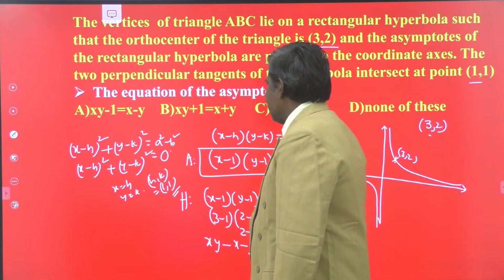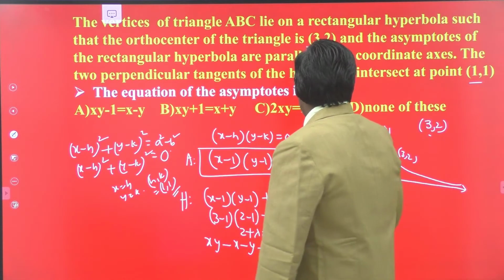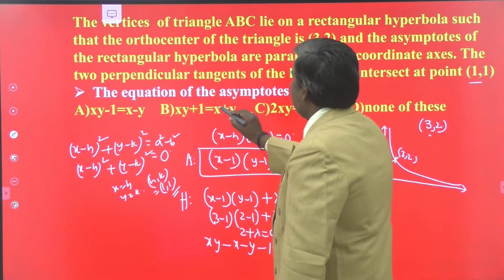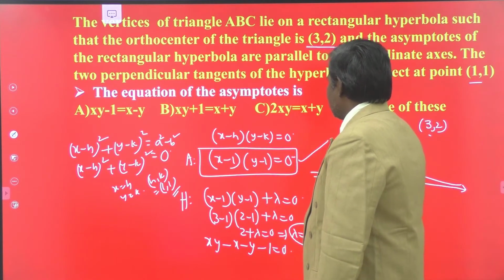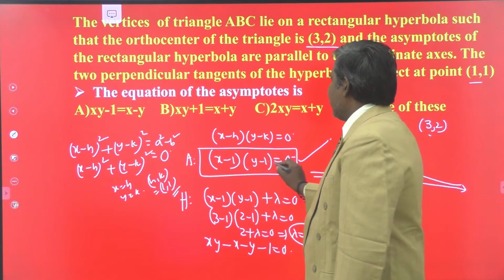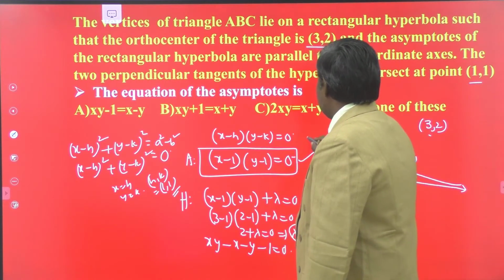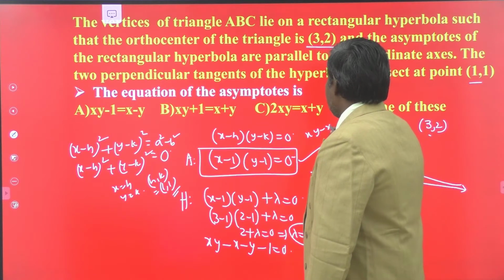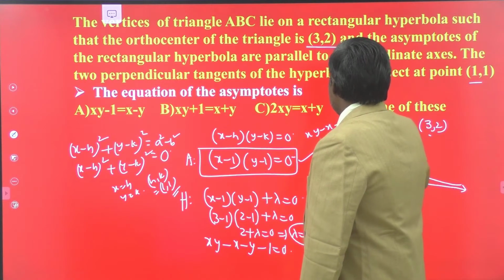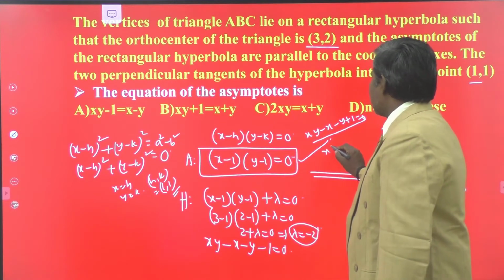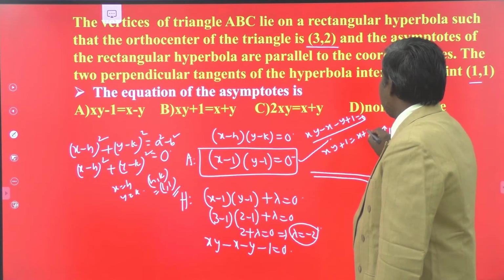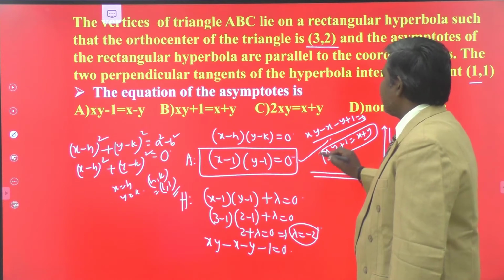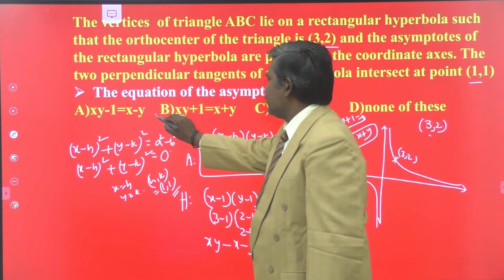xy minus 1 is equal to x plus y is the equation of the, what is that? The equation of the asymptotes, just they are asking in this question. In this question the asymptotes are (x minus 1)(y minus 1), that is equal to xy minus x minus y plus 1 equal to 0. So xy plus 1 is equal to x plus y. xy plus 1 is equal to x plus y is your answer.